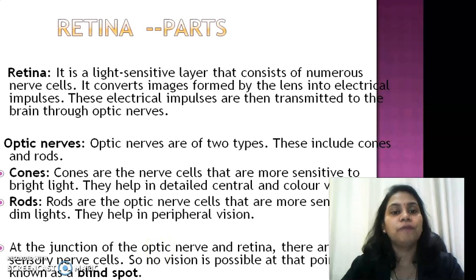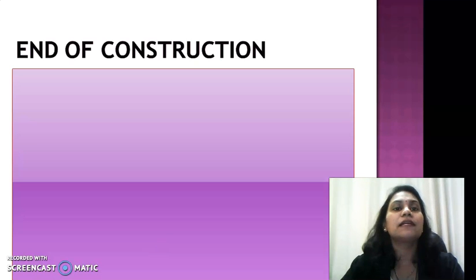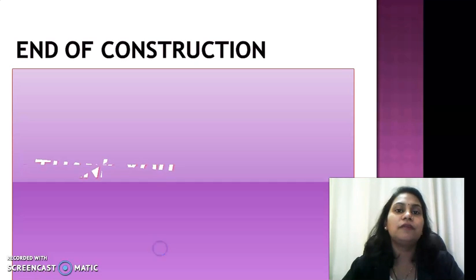So in this way, this is the construction of the human eye, and in this small discussion, I think you understand it very well. This ends the construction.